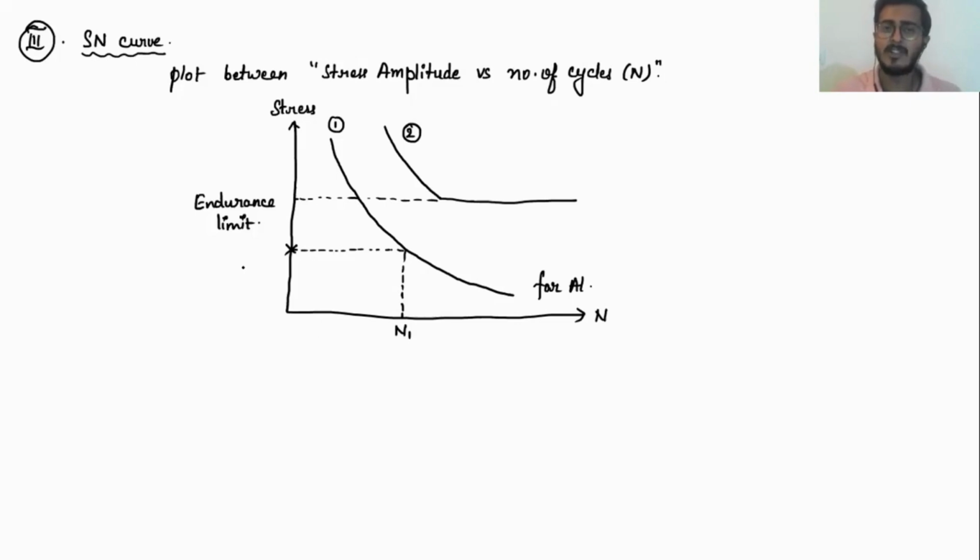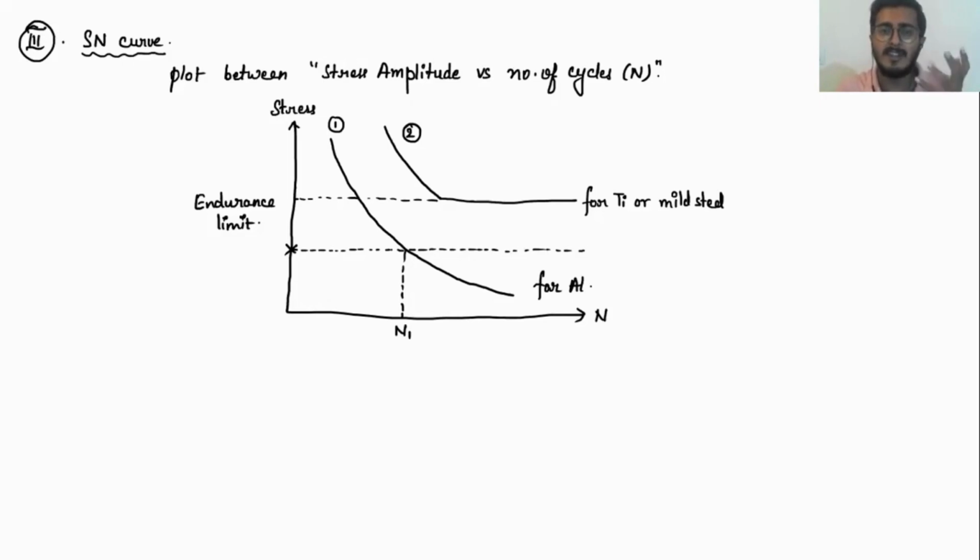Now coming on to your second curve. This curve is mainly common for your titanium or mild steel. Now, in case of your steel or your titanium, what happens is that you obtain an endurance limit. This endurance limit provides us a stress value below which the material can withstand infinite cycles without failure. For instance, if I take the same amount of stress that is failing my aluminum specimen at the number of cycles N1, then you can easily draw a straight horizontal line.